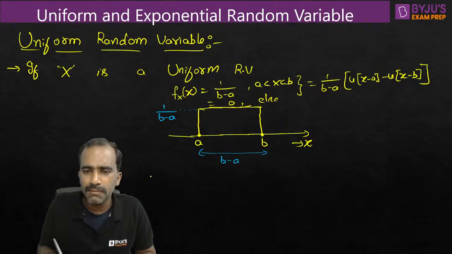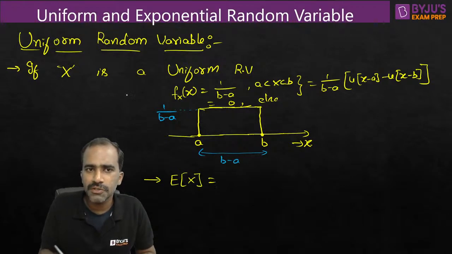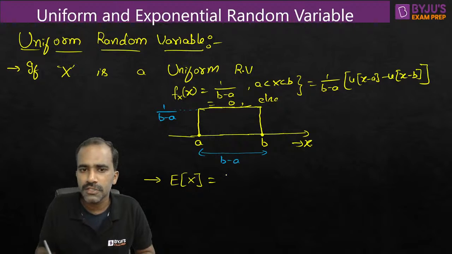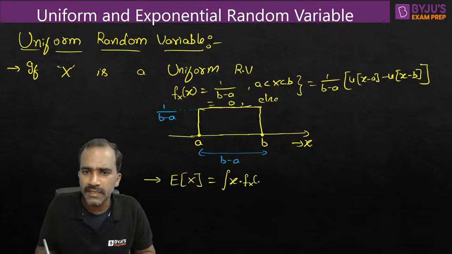Now let us find the important stuff in this one. What is the expectation of x, the mean value of this uniform random variable? Let's go with the basics. To find the average value of x, take the possible values of the random variable, multiply with their probabilities, and add them up. Since it is a continuous random variable, we do integration from minus infinity to plus infinity.